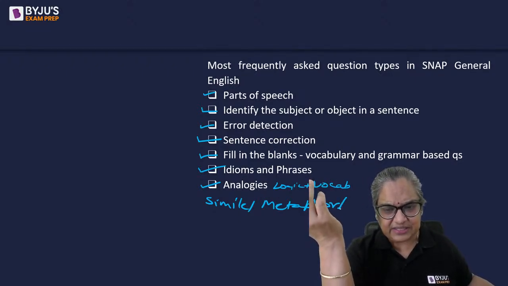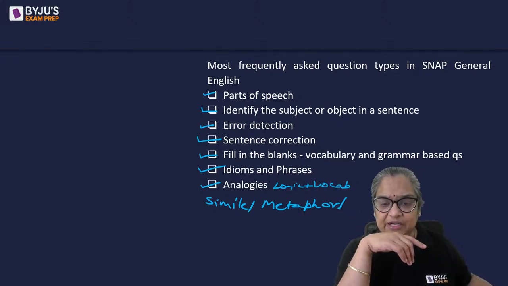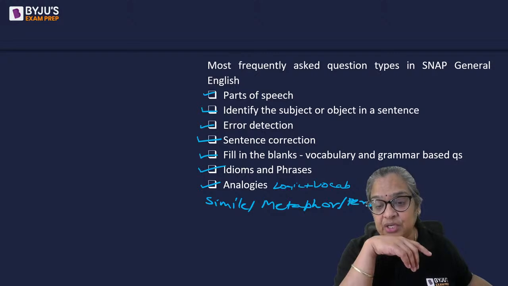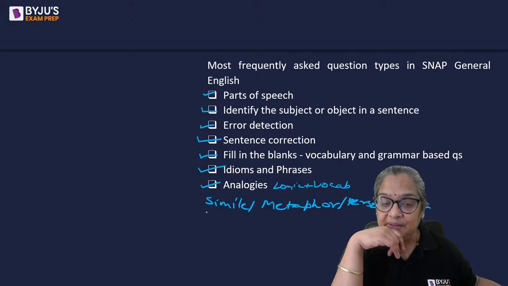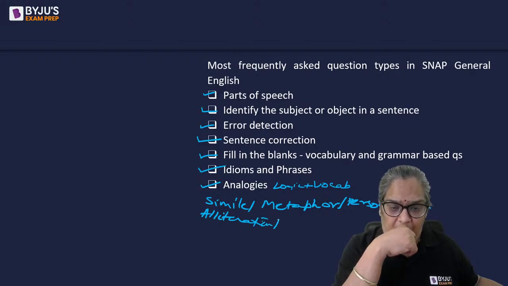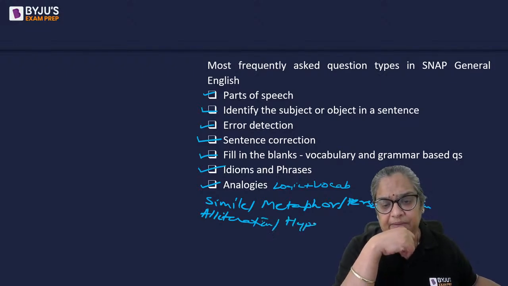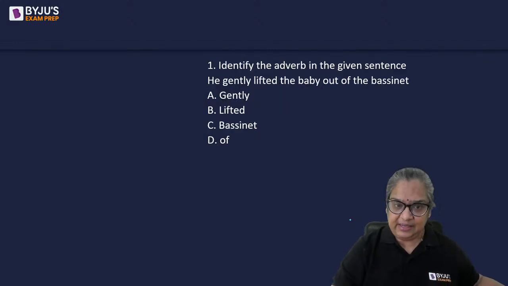Last 2-3 years, I don't know if this year there was a poem or not. Simile, metaphor, personification. Okay, if I have time, I will look at it. Maybe alliteration or hyperbole, which are the general things asked in grammar.